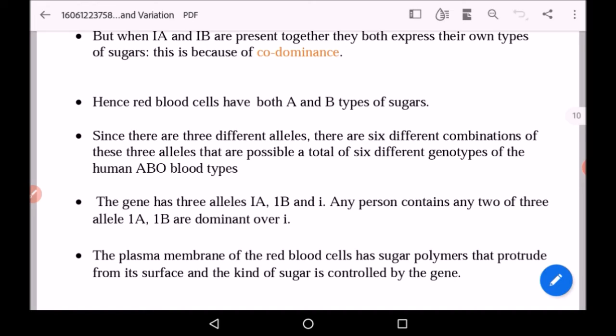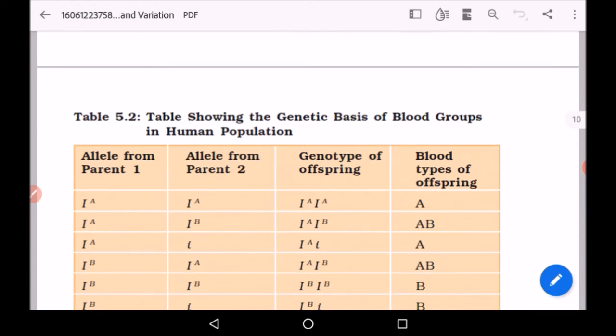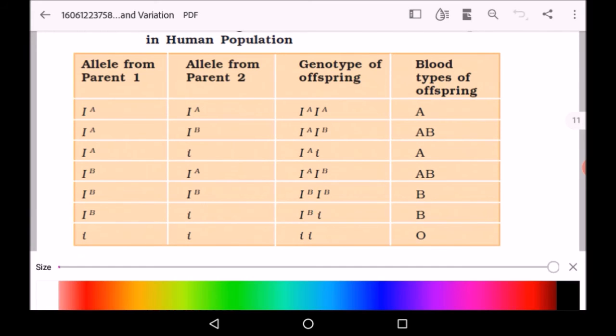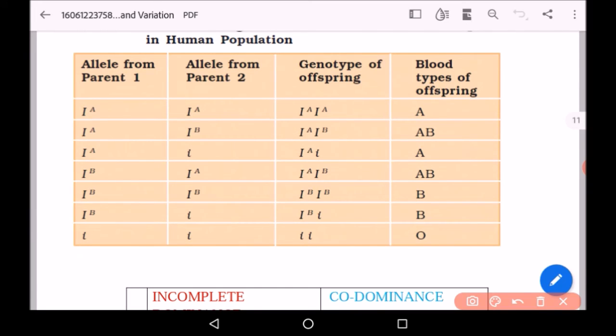Now, because of these three different alleles, there are 6 possible combinations of the three allelic blood group types, the ABO blood group type. This is the chart we can see showing the blood groups. When allele IA is present from parent 1 and parent 2, the offspring's blood group is A. When IA and IB are present, the genotype is IA IB, and the blood group is AB.